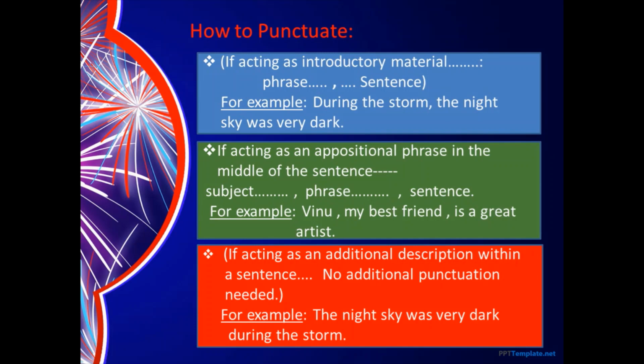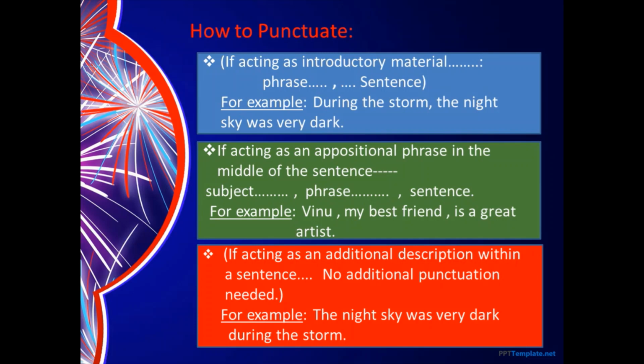That means you'll have the subject, then comma, then the phrase, comma, and the remaining part of the sentence. For example, Vinu, my best friend, is a great artist. Now, my best friend is the appositional phrase because it is telling you more about the same person, Vinu. The rest of the sentence, is a great artist, is the complement.